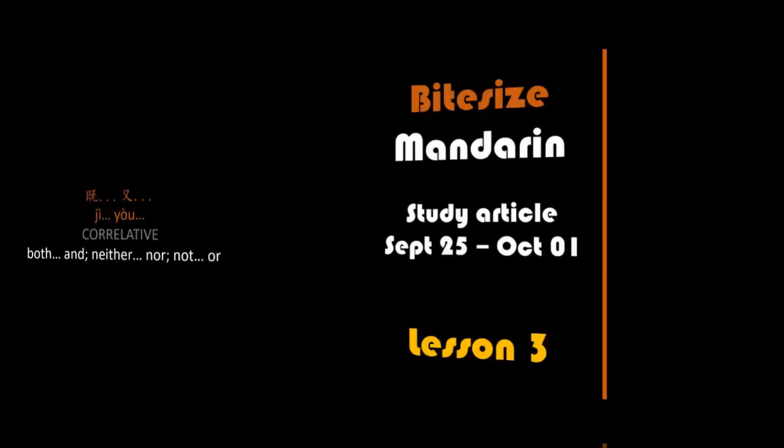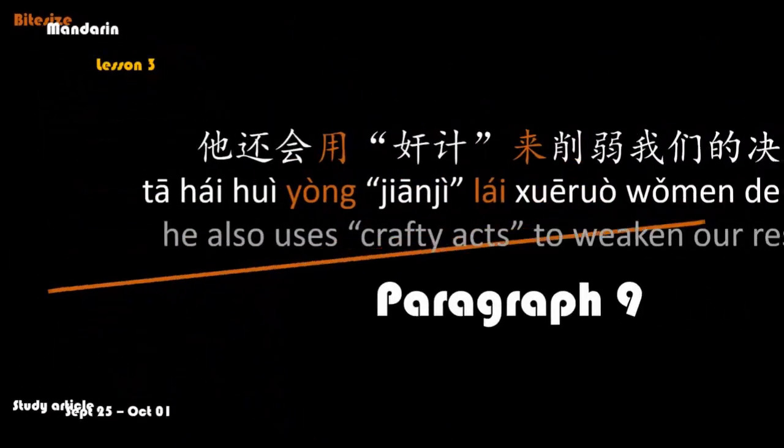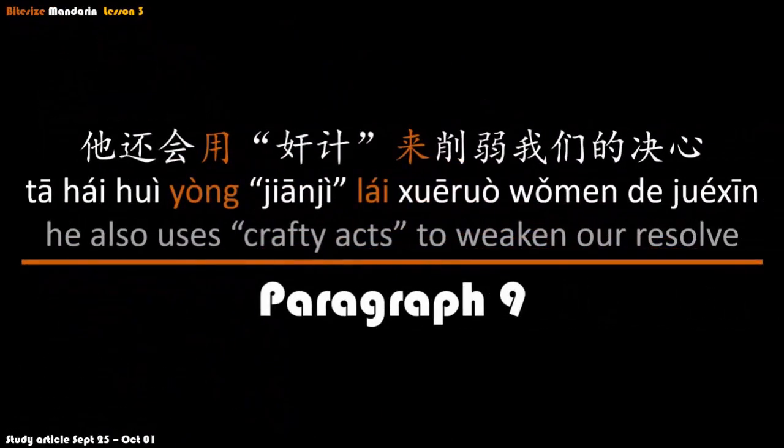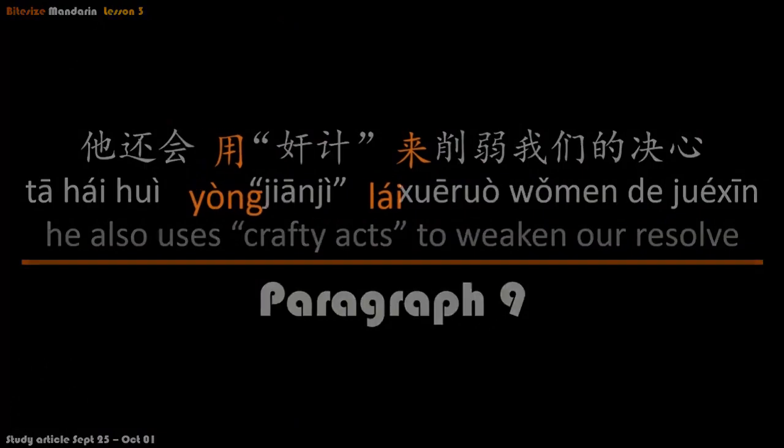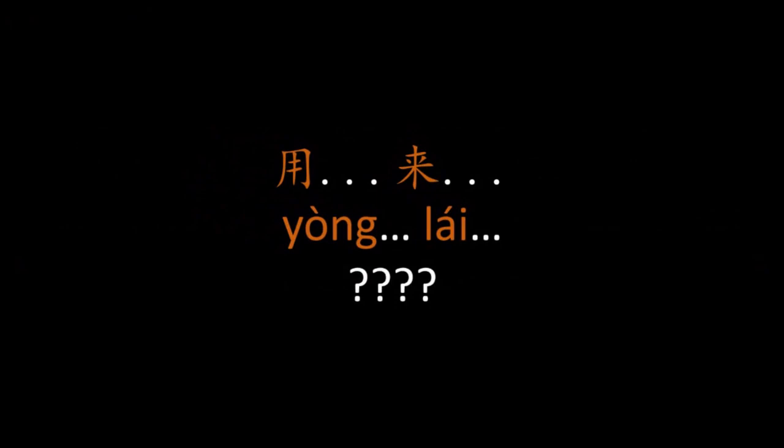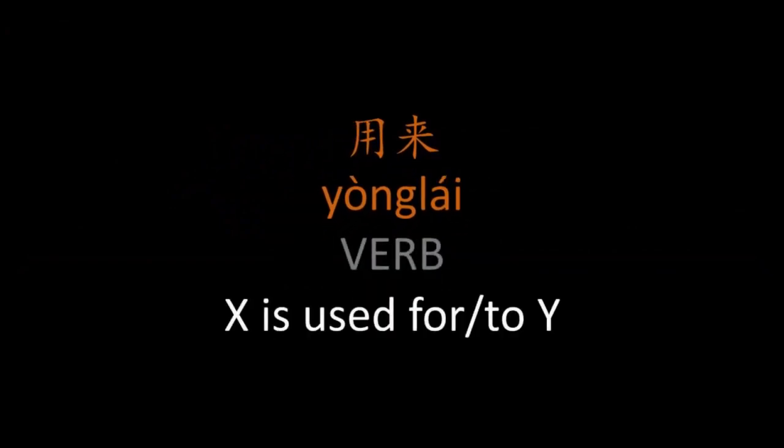Now let's go back to the main article and go on down to paragraph 9, where we see this sentence. 他还会用奸计来削弱我们的决心. He also uses crafty acts to weaken our resolve. And so we're looking at this structure here, 用来. Now at first glance, this might seem to be a correlative like 既又, but it's actually a split verb.